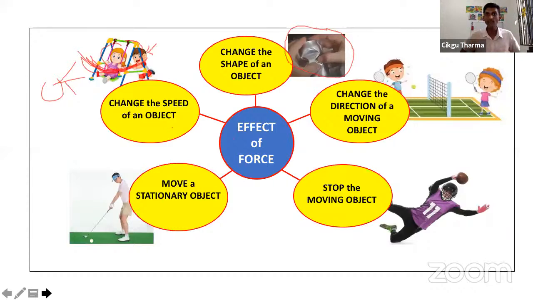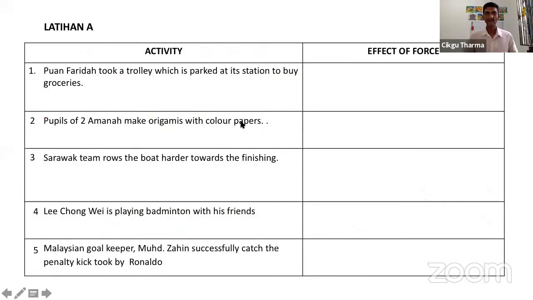Done. So how many effects are there for the force? 5. All right. There are 3 changes: change the shape, change the direction, change the speed. 3 changes. And move a stationary object or stop a moving object. So there are 5 effects of force. Okay, let's go to the next one.